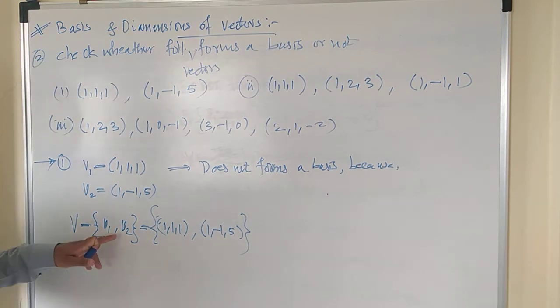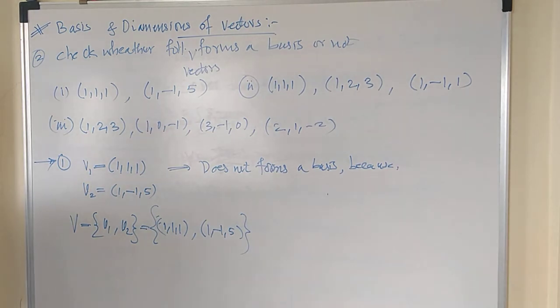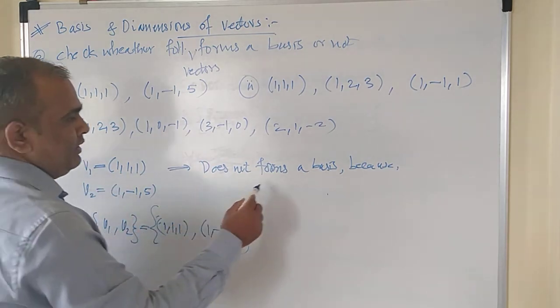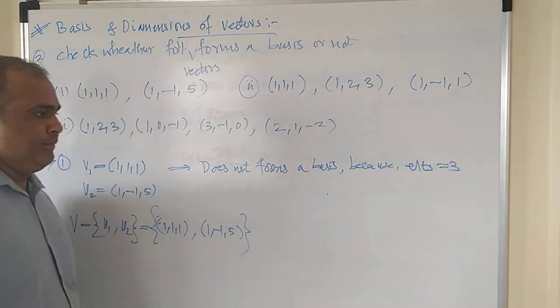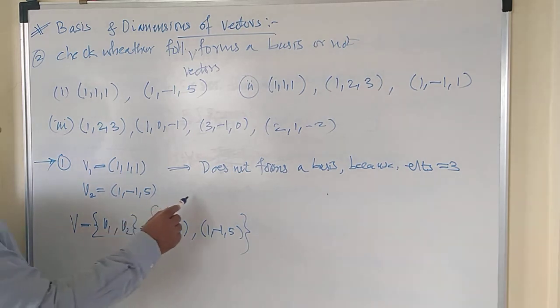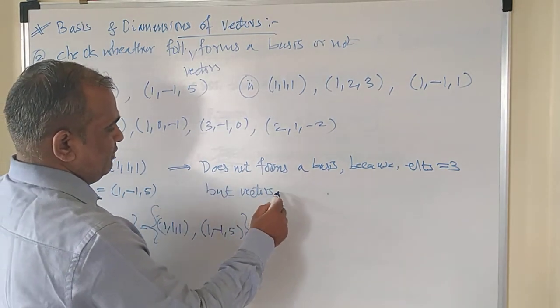So the vector space contains only two vectors, and its elements are 1, 1, 1. Therefore I can say the number of elements in each vector is 3, and the number of vectors is 2. How many vectors are there?